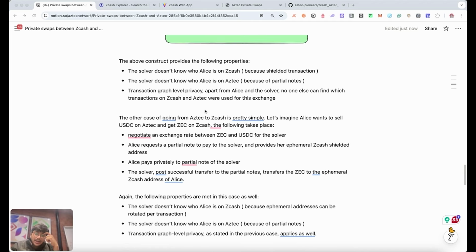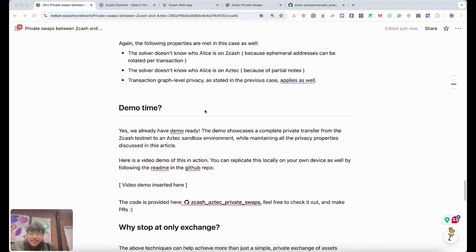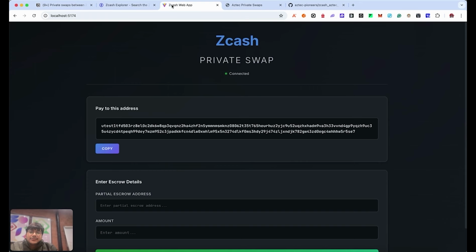Okay, cool. So demo time. Right now we have two web apps here. We already have a solver running in the background. We already have an intent solver, solver software on both Aztec and Zcash, running in the background.